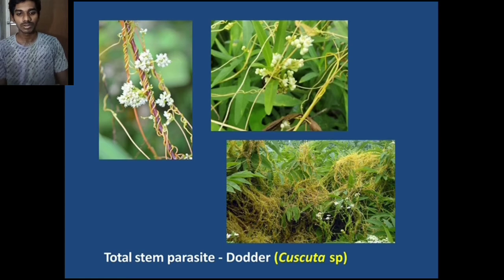In this photo, we see the total stem parasite dodder, Cuscuta species. It depends totally on the host plant and produces flowers and seeds. You can see the flowers in this photo.